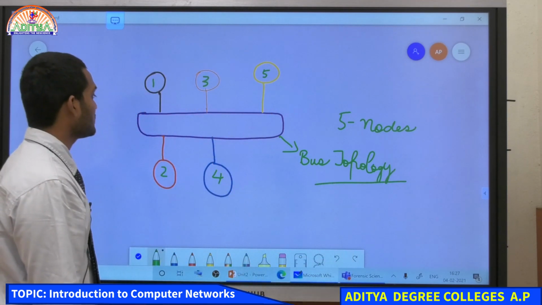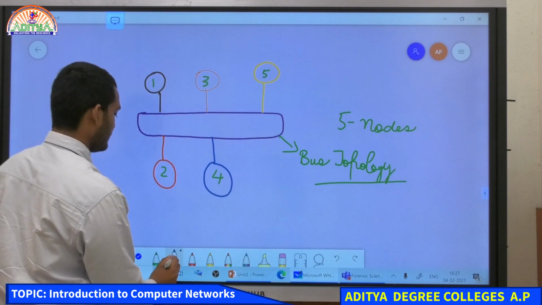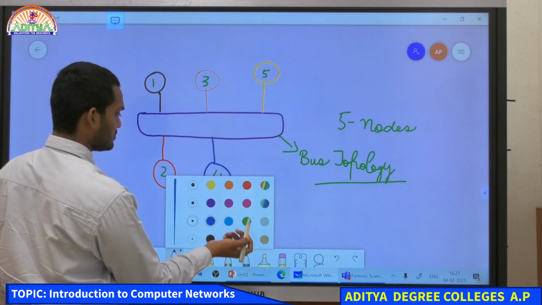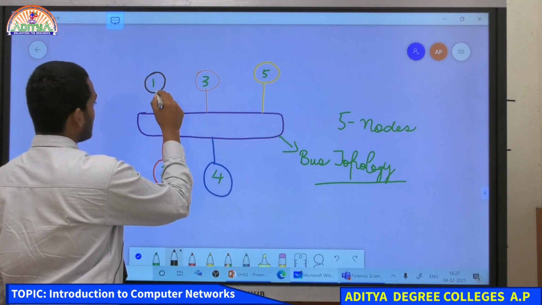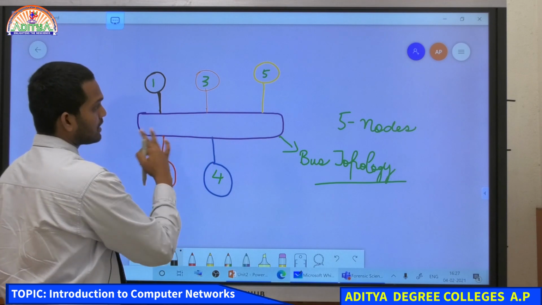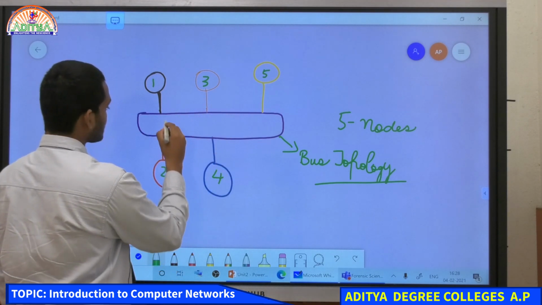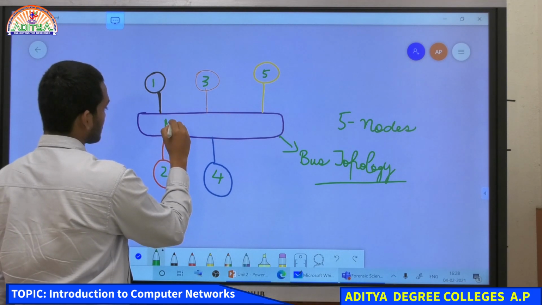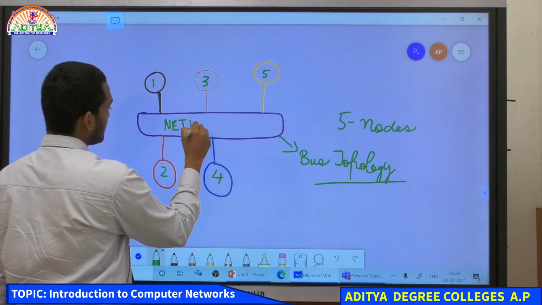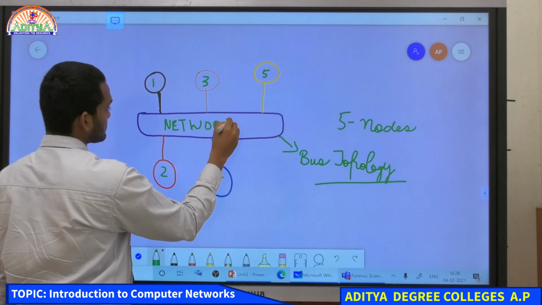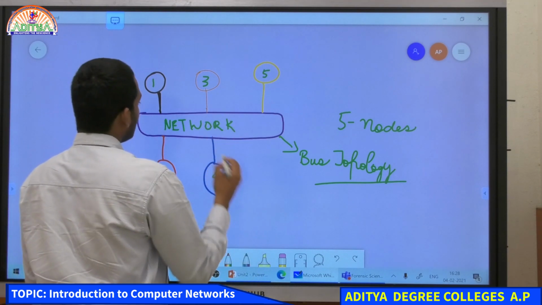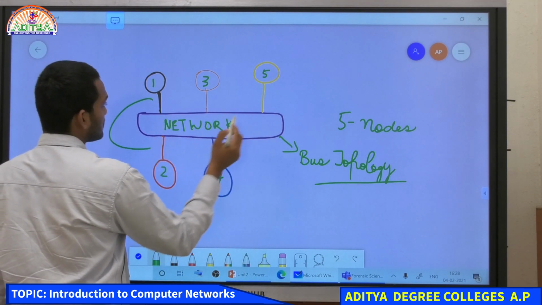In this bus topology, what are we doing? We connected computer 1 to computer 5, all the 5 computers in this network. This will be a network, and you are transferring data through these points.